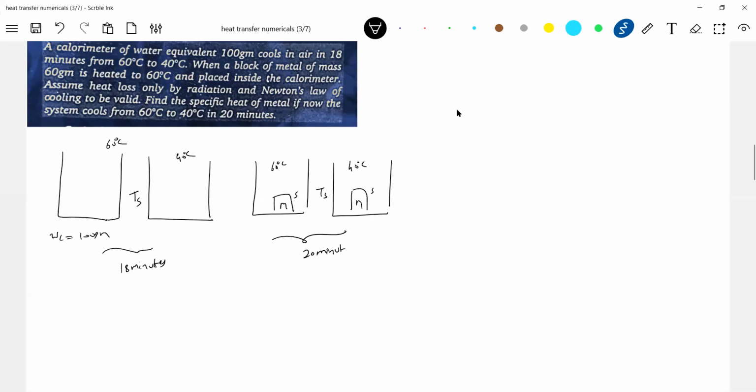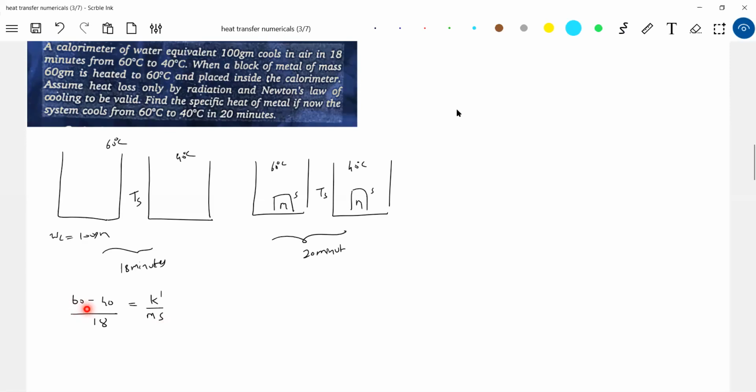Okay, I'll begin like this. What is the temperature change? It will be 60 minus 40. It will take 18 minutes, which is equal to, say, some K, no? K I can introduce, or if you want, you write K dash, and M and S will come here. Sir, what is this? We are not understanding.